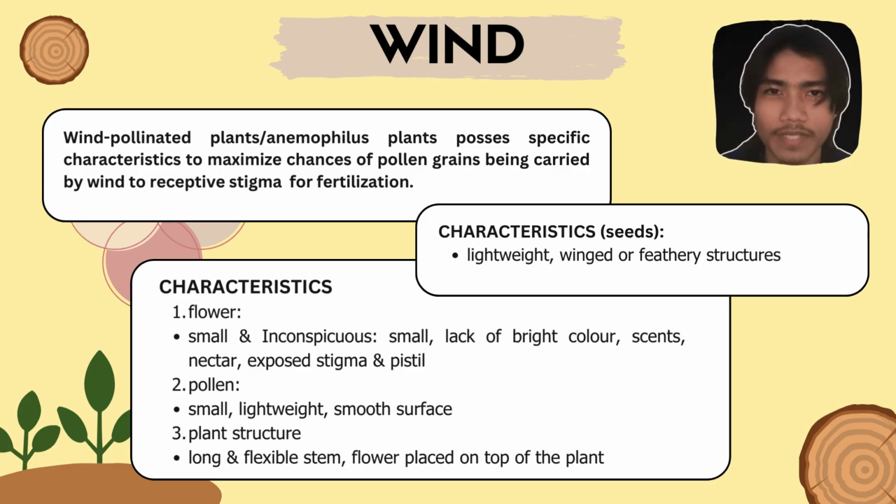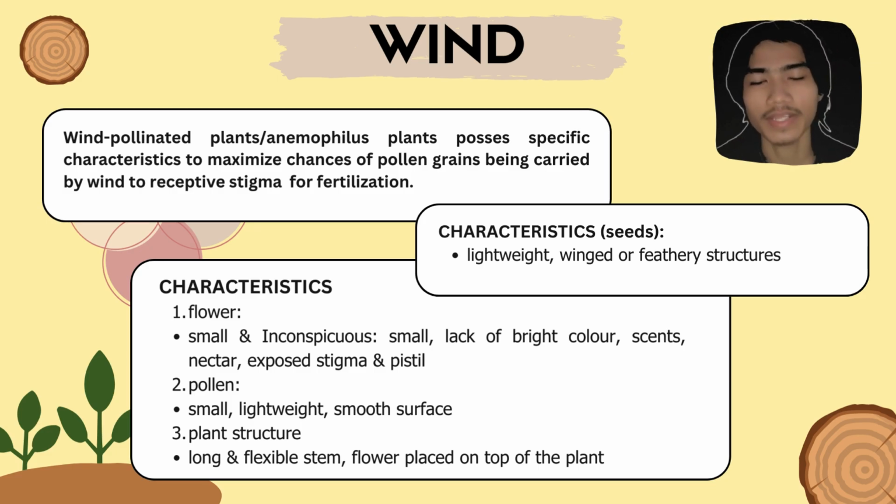The long and flexible stem helps in swaying with the wind, allowing the pollen to be released more efficiently, and the positioning of the flowers on the top of the plants makes it easier for the wind to disperse the pollen.